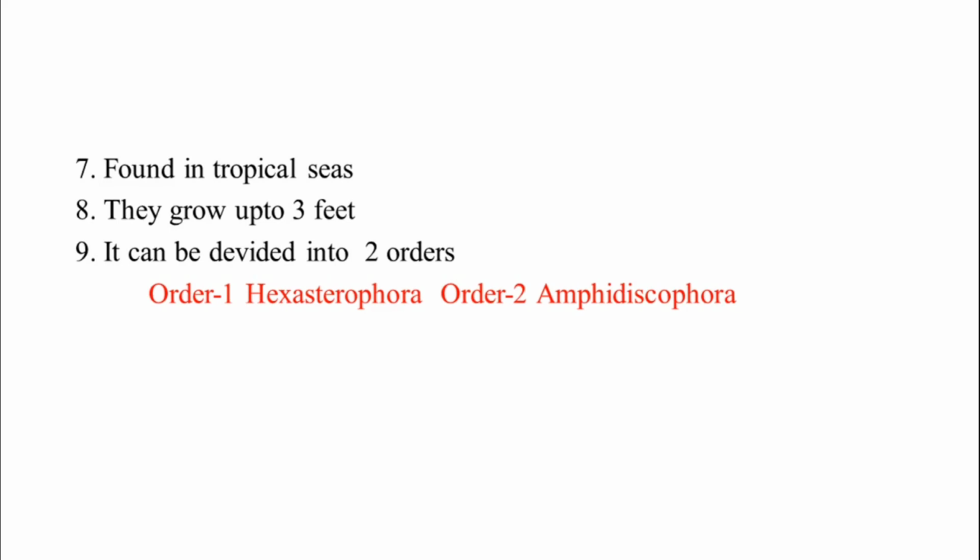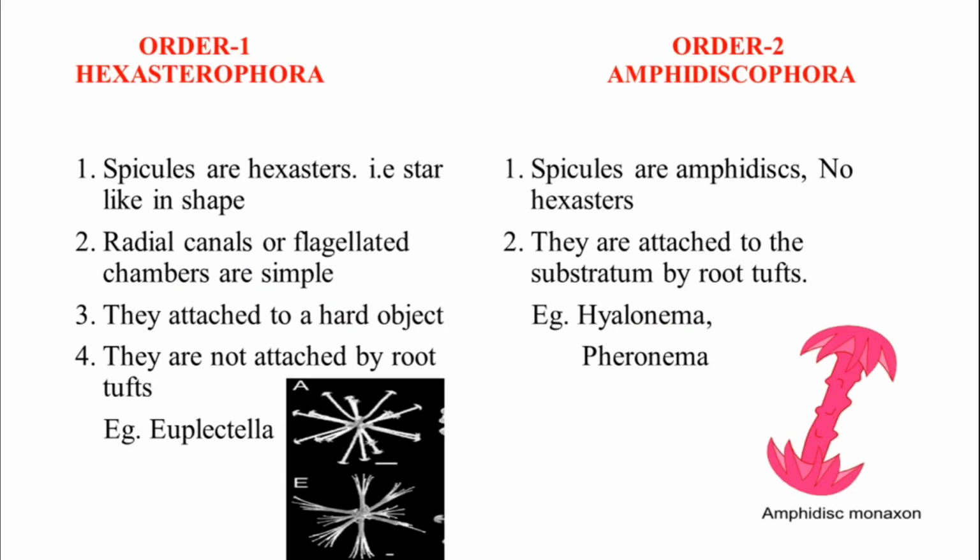Let us see both the orders. Order 1 Hexasterophora, order 2 Amphidiscophora. The name of this order is based on their spicule structures, because the spicules are hexasters. Hexasters mean the spicules are star-shaped spicules.